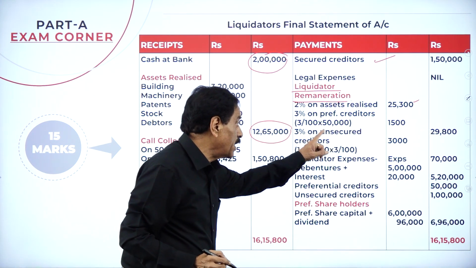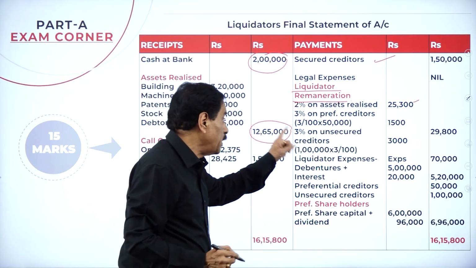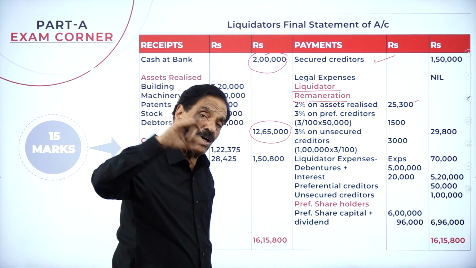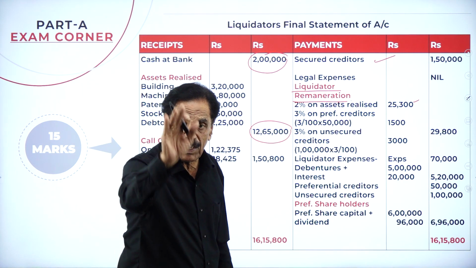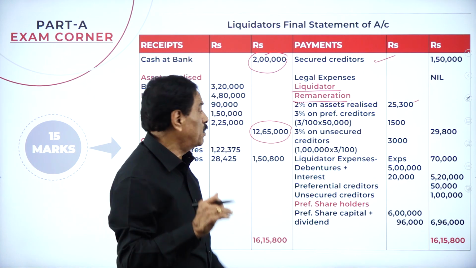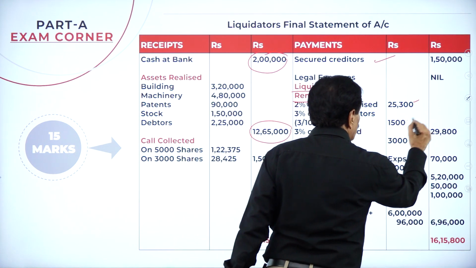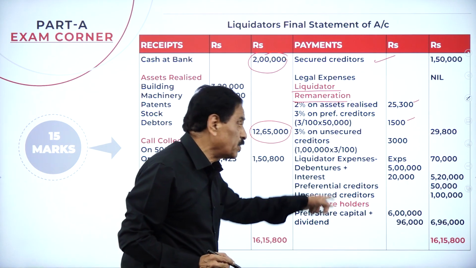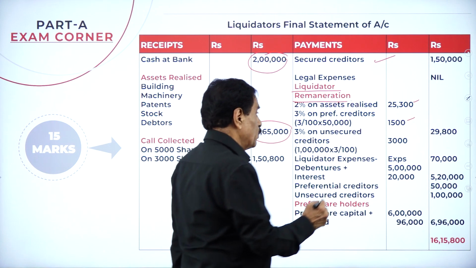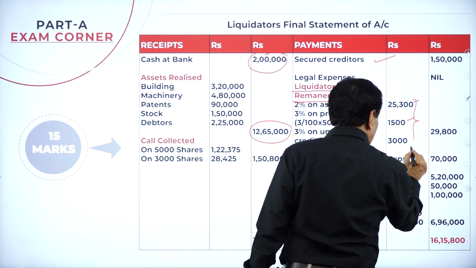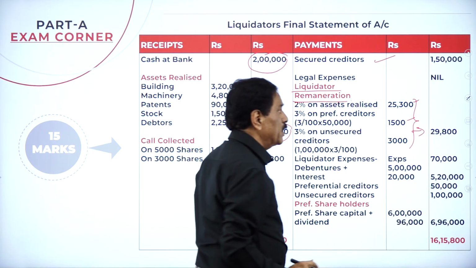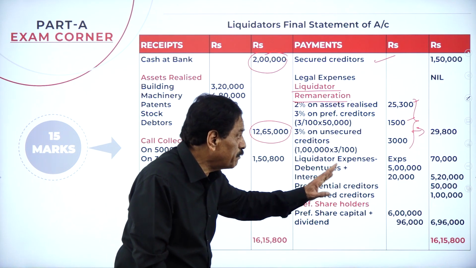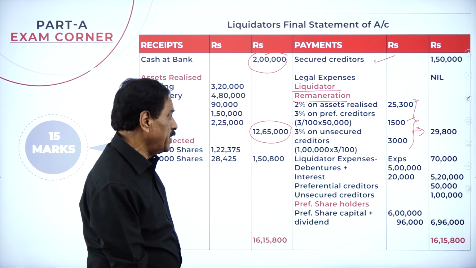Your preferential creditor is 50,000; 3% on that, as unsecured creditor, I already told you even the preferential creditor is also unsecured, 3% on 50,000 is 1,500. Your unsecured creditor is 1 lakh, 3% as per the working note is 3,000. If we add all three, it works out to 29,800.